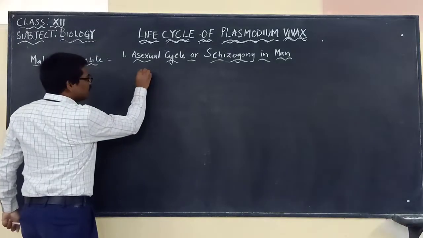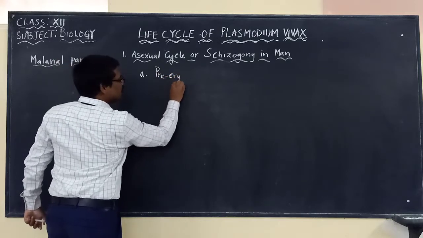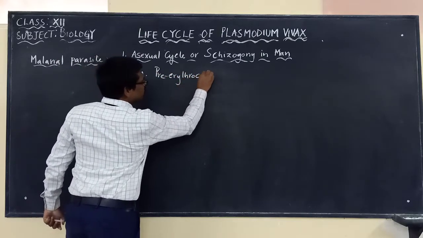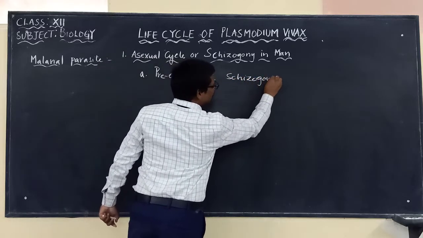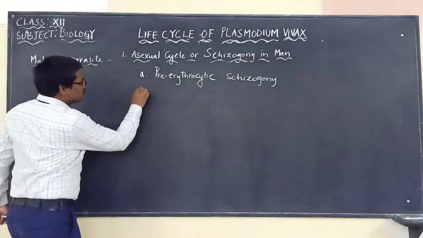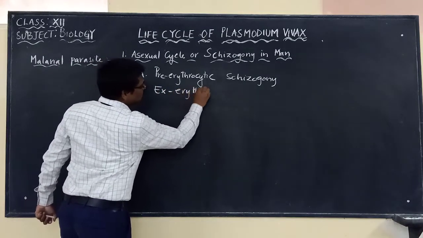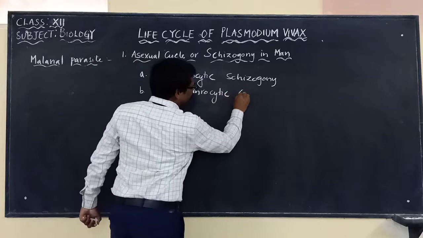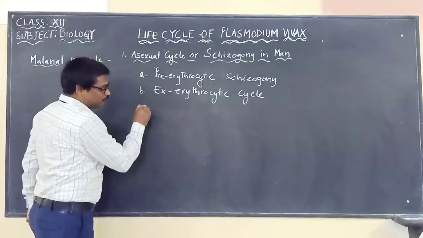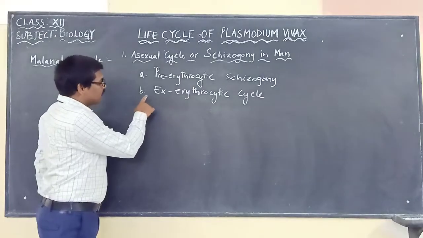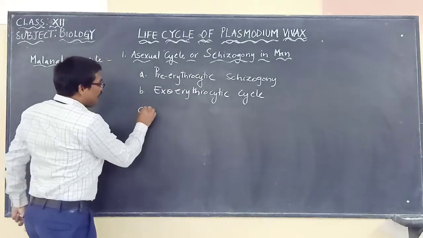The first one is called pre-erythrocytic schizogony. And the second one is called the exo-erythrocytic cycle.